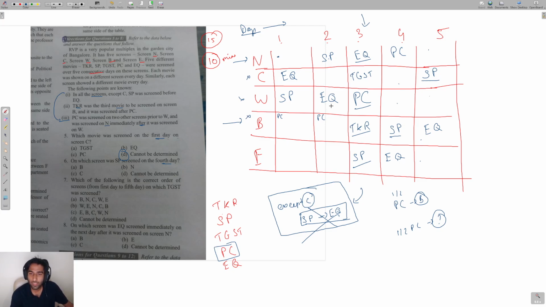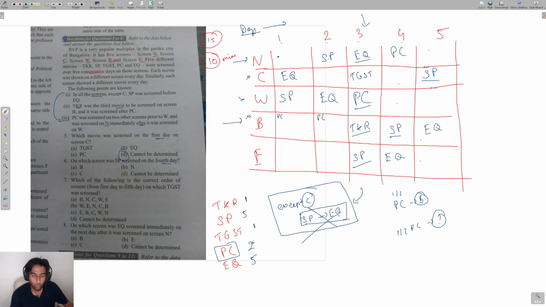Why? Because if you see, SP and EQ we've placed everywhere. SP we've placed at 5 places, and we can only place it at 5 places. EQ also we've placed at 5 places, and we can only place it at 5 places. PC at the moment we've placed at 2 places. TGST you've placed at 1 place, and TKR you've placed at one screen right now.